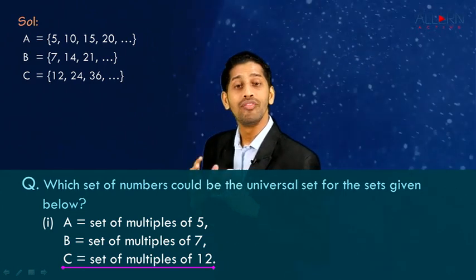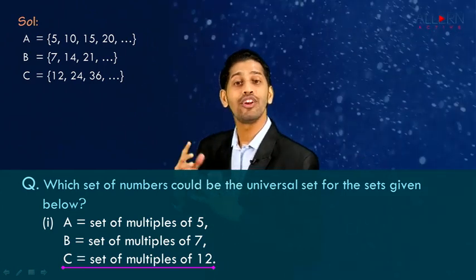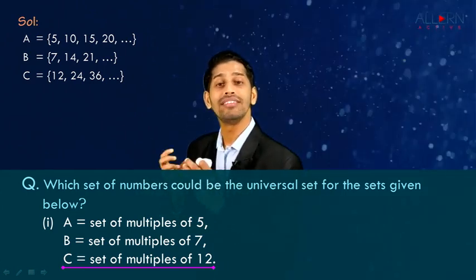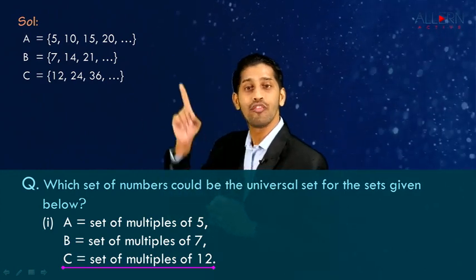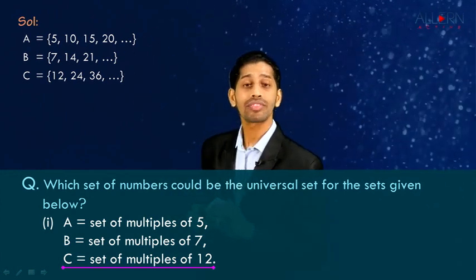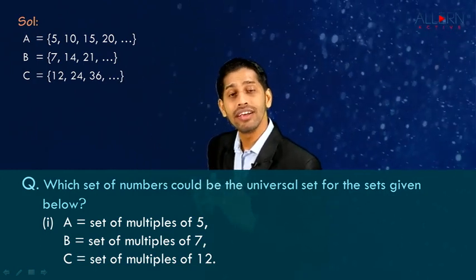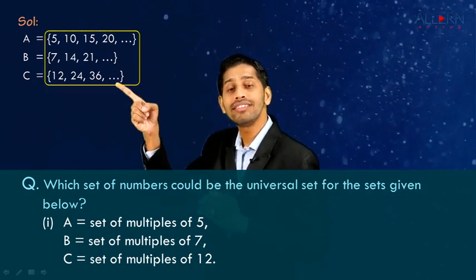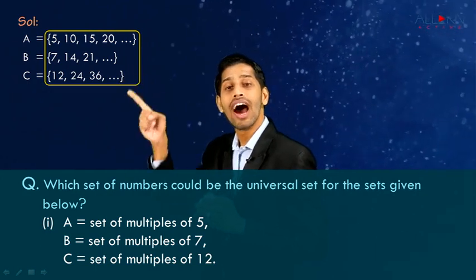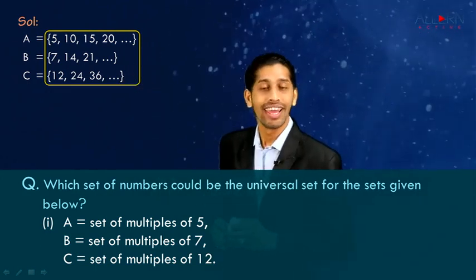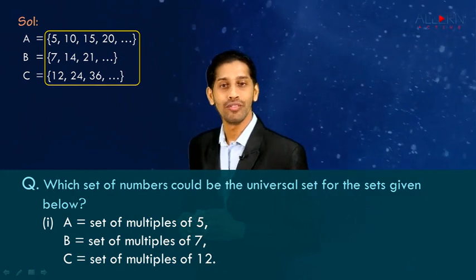Now we need to identify which set of number can be considered as a universal set for all the three sets. Now that means we need to consider a set in such a manner that all these three sets are included, are subset of that set, and that set is said to be a universal set.